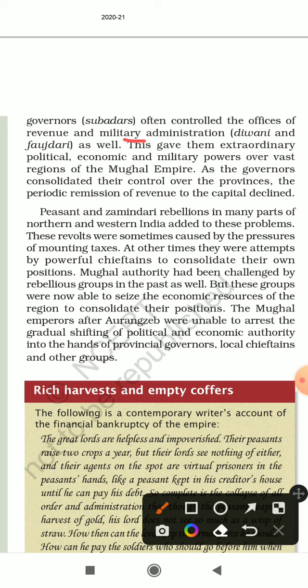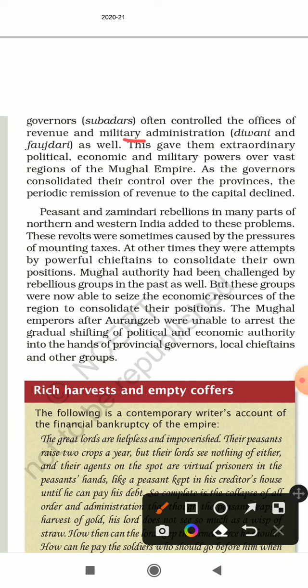As the governors consolidated their control over provinces, the periodic remission of revenue to the capital declined. So basically, their job was to collect the revenue from the places where they were. For example, if someone was the Subedar of Bengal, his job was to collect revenue from Bengal and give it to the capital. The capital is Delhi. But slowly, they started collecting taxes and keeping it themselves. They stopped passing the money on to Delhi, the capital.